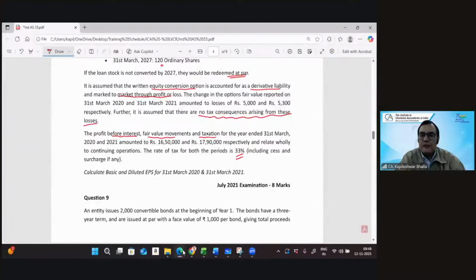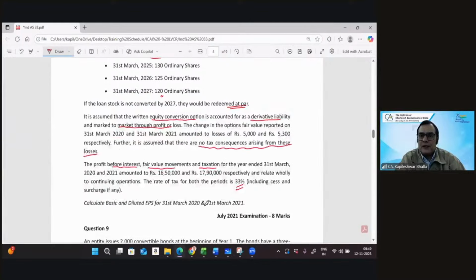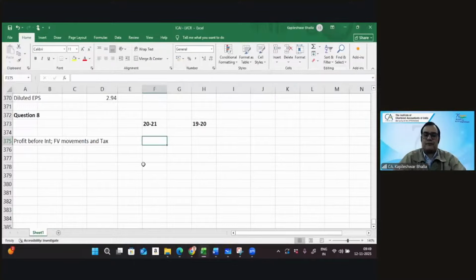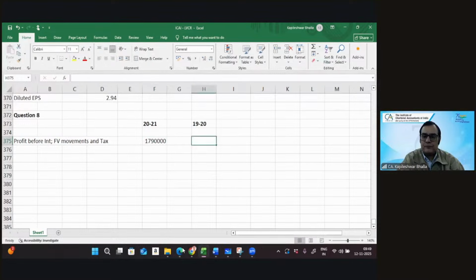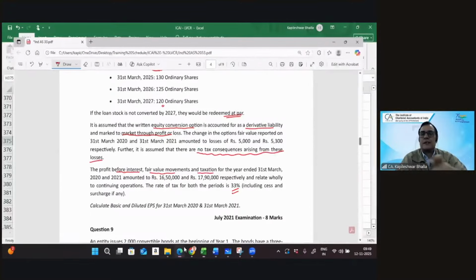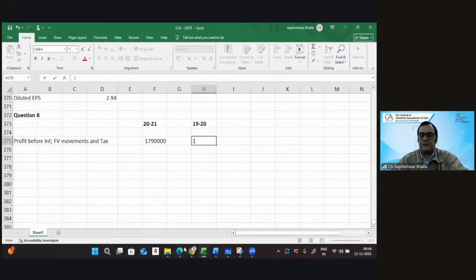I guess the information which is given out here is 1790 and 1650. This is 1790, and this is 1650.